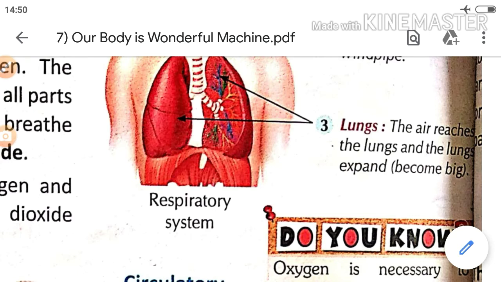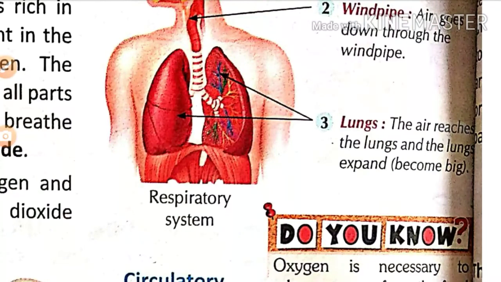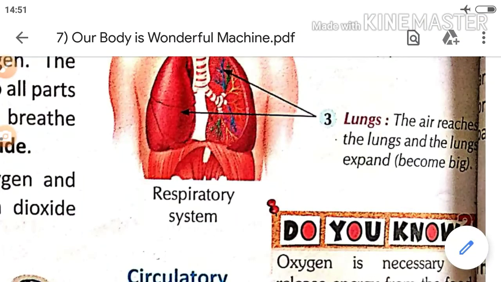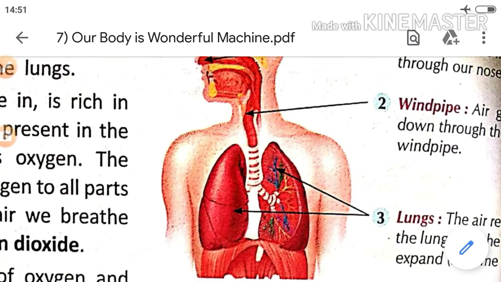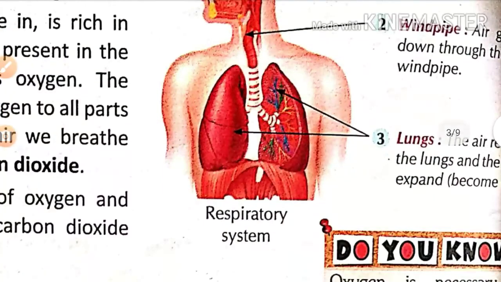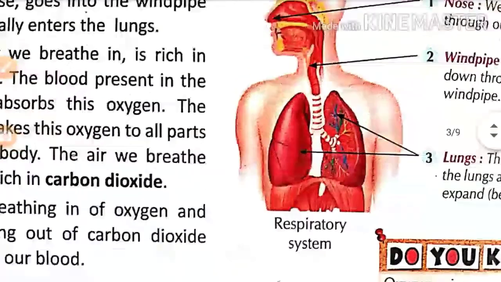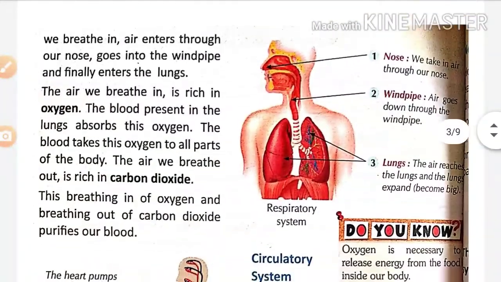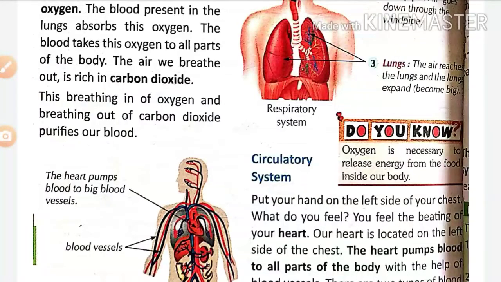Here, students, blood vessels are coming: arteries from the heart, and veins are coming there from the heart to take the oxygen in. When there is no oxygen in the blood, we can say that the blood is impure, and oxygen gets mixed into it here, which means it purifies our blood. This is all about the respiratory system. I hope you have understood this system.